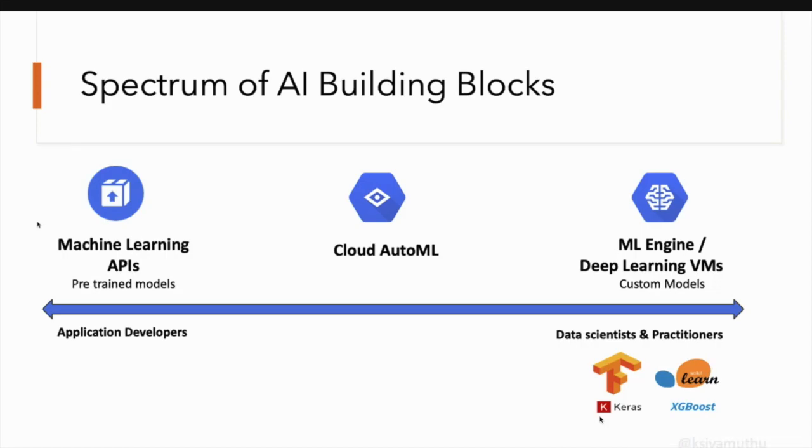So how Cloud AutoML works is you just get the images or the different types of documents. You can just label what the different types of images and documents are. Then when you start training the model, it tries to train the model based on the data you gave and also based on the tags you have tagged for your documents or images. Then it tries to build the machine learning algorithms.